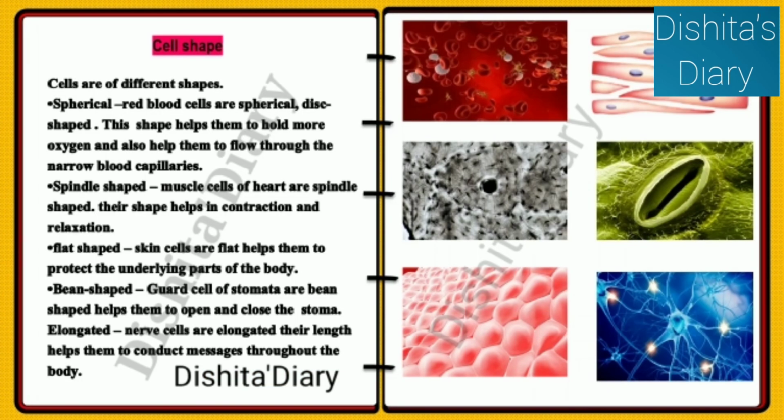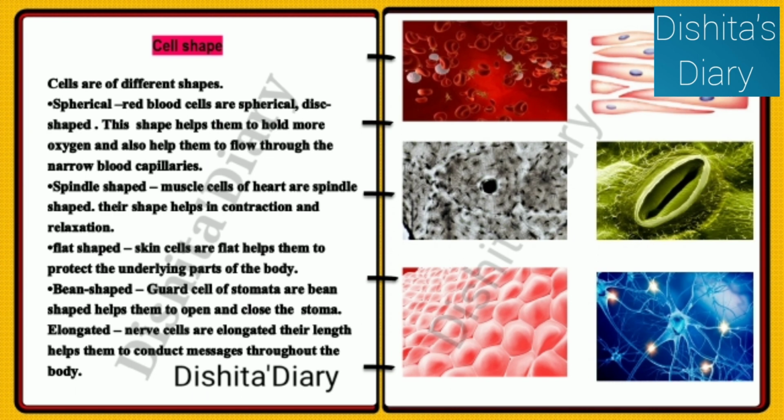Cell shape. Cells are of different shapes. Spherical: red blood cells are spherical disc shaped. This shape helps them to hold more oxygen and also helps them to flow through the narrow blood capillaries. Spindle shaped: muscle cells of the heart are spindle shaped. Their shape helps in contraction and relaxation.